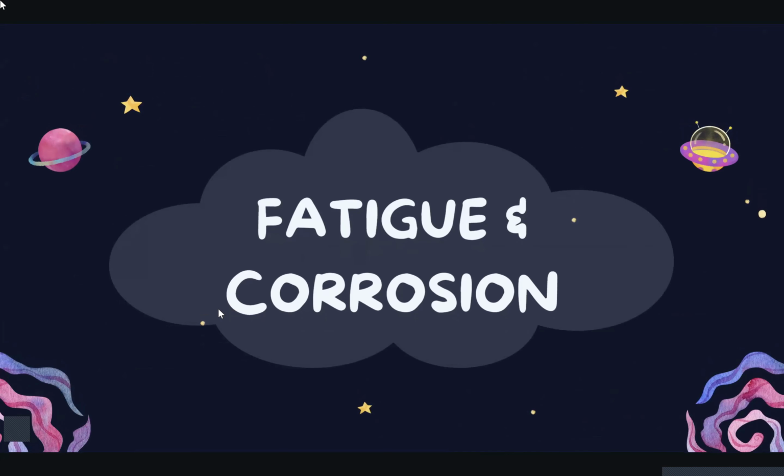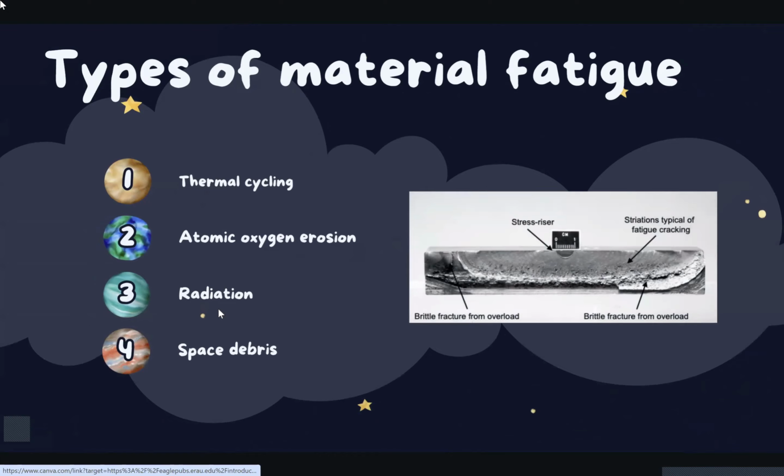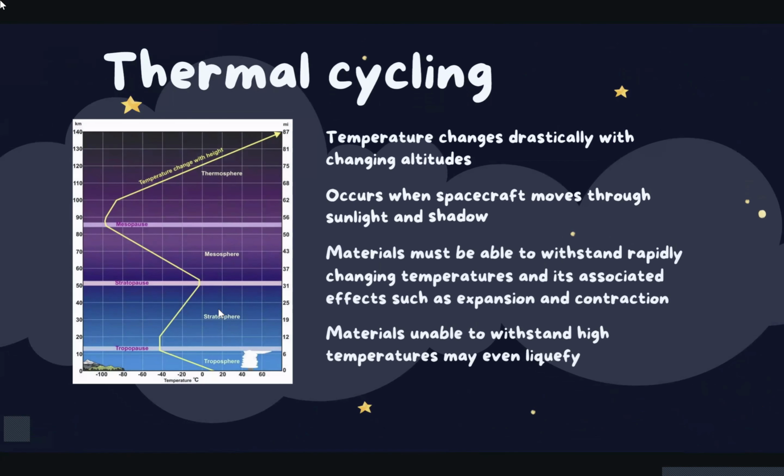I'll now move on to material fatigue. Materials in a spacecraft undergo repeated cyclic loads due to the different harsh environments that they come into contact with. This results in failure over time and can lead to disastrous outcomes. I'll be discussing four types of material fatigue experienced. Due to the drastic temperature changes at different altitudes, the spacecraft materials must be able to withstand rapidly changing temperatures. These can go from extremely high to low temperatures, causing them to expand and contract, and can result in damage.